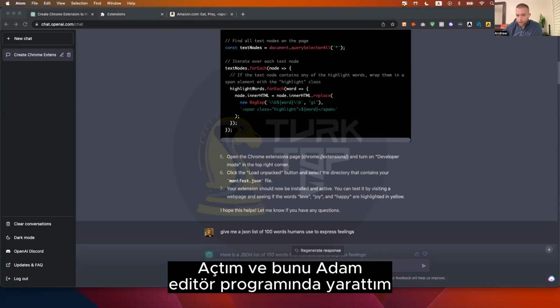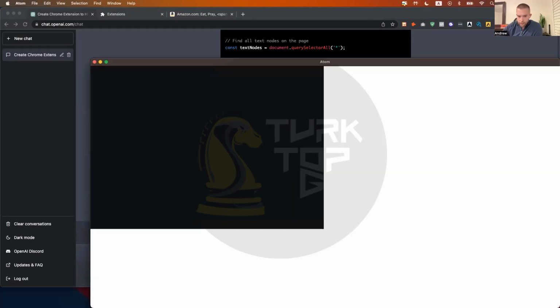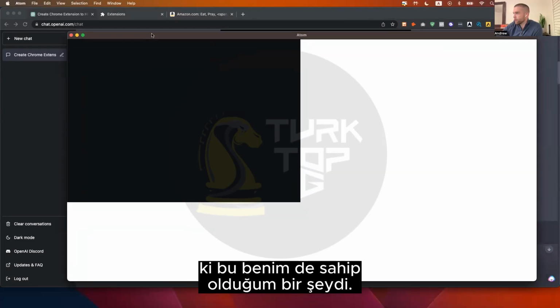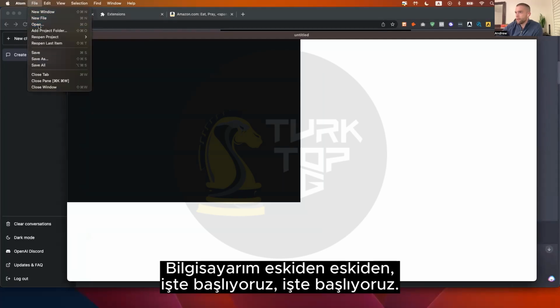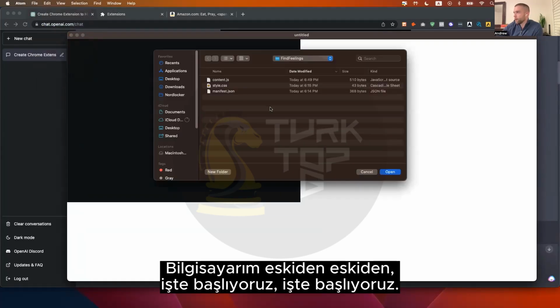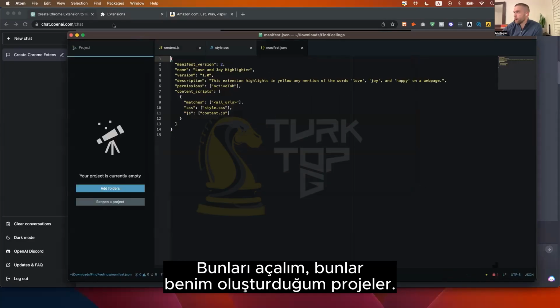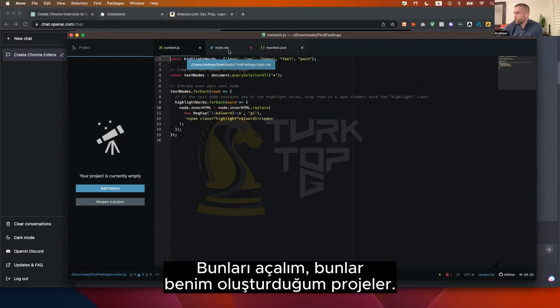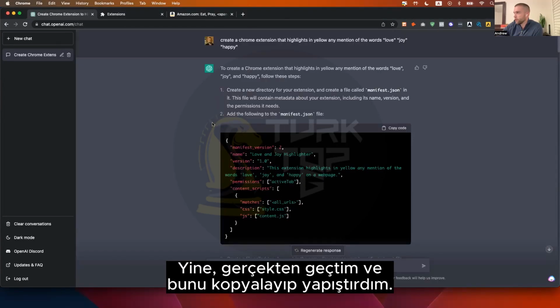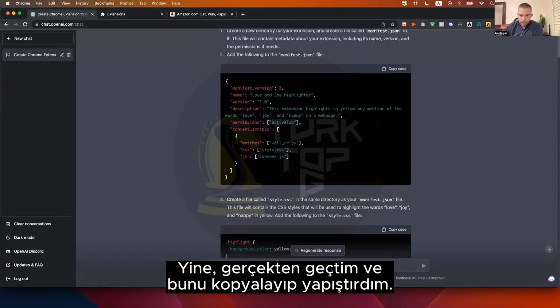I opened it up, and I created this in this Atom editor program, which is something I had on my computer from way back in the day. Here we go. Bingo. Let's open these ones. These are the projects, these are the pages, like these are the files I created. Again, I just literally went through and copied and pasted this in there.